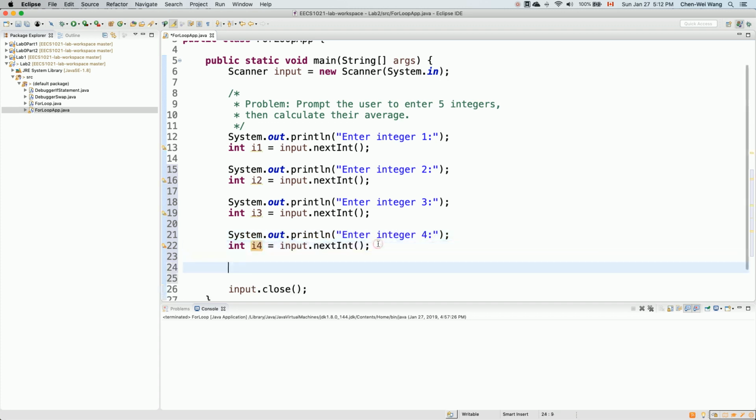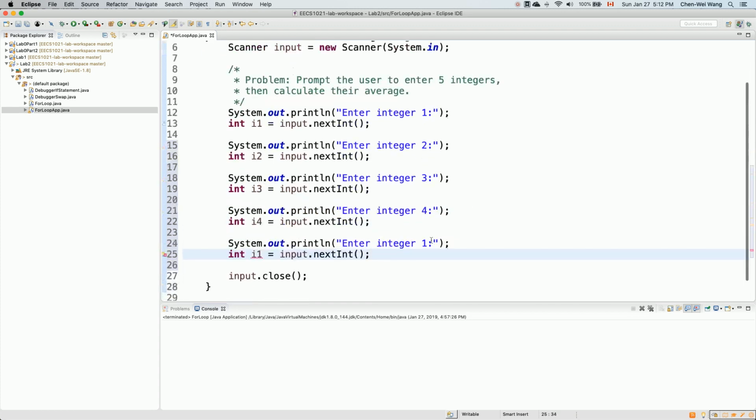Finally, you can see how tedious this can be. Even though it can be correct, this is not something you would like to do when things get big. What if I want you to prompt the user for 100 integers? I'm going to copy and paste 100 times. Maybe you can do it, but it's not so convenient. So that's why a loop will be a very nice way to automate repetitive things for you. Once you get I1 up to I5, you can calculate the average very easily. But that's how you do it without a loop.